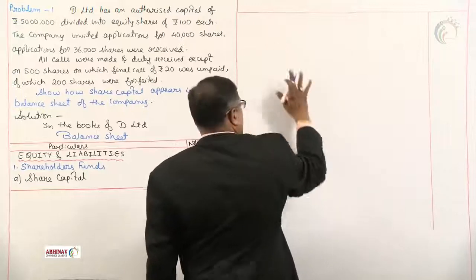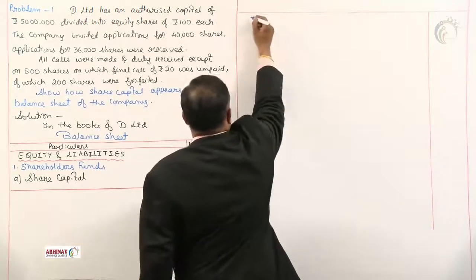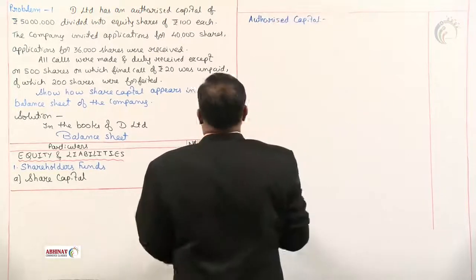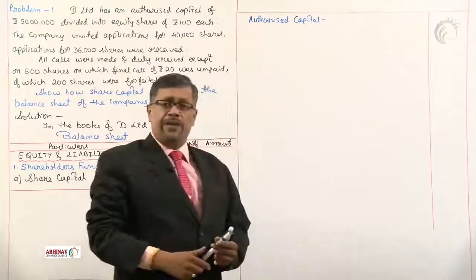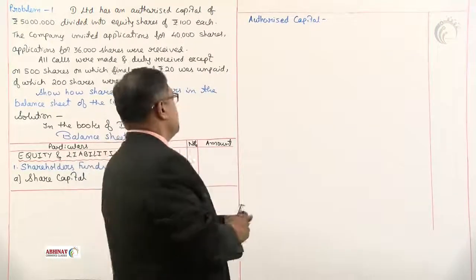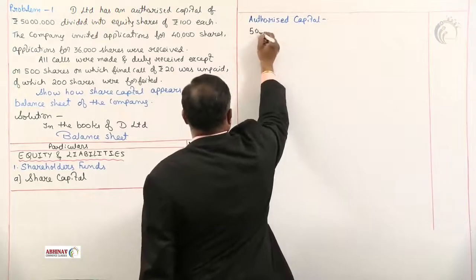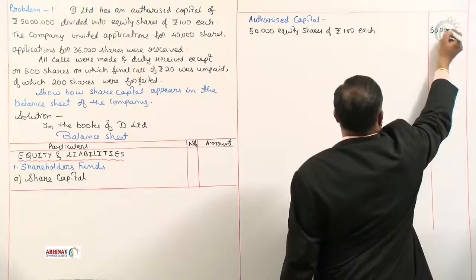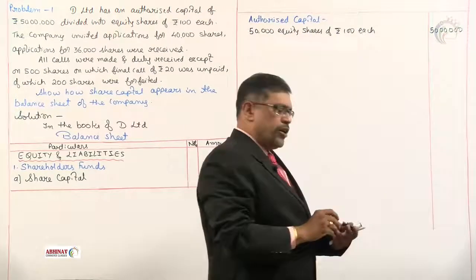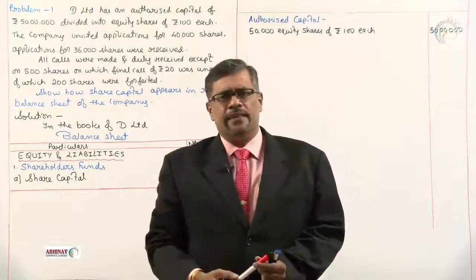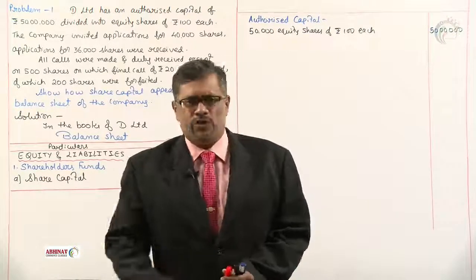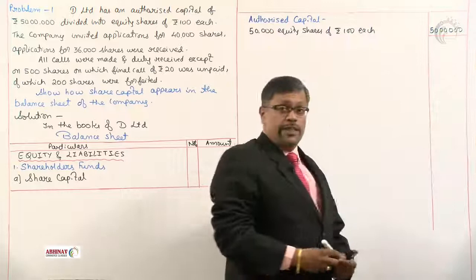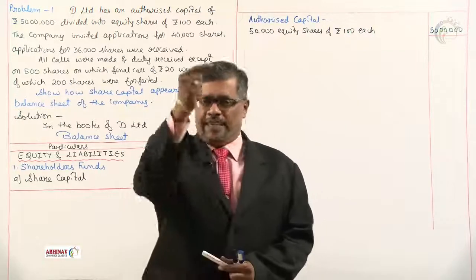When you prepare a note with the particulars and one amount column, we'll show here as authorized capital. How much is the authorized capital? 50 lakh rupees, each share of 100 each. So we know that there are 50,000 equity shares, 50 lakh rupees. Authorized capital is not the amount that is collected. It is just the maximum limit fixed by the ROC. So this authorized capital cannot be included in the total. Once you take authorized capital, close it so that it is not totaled.